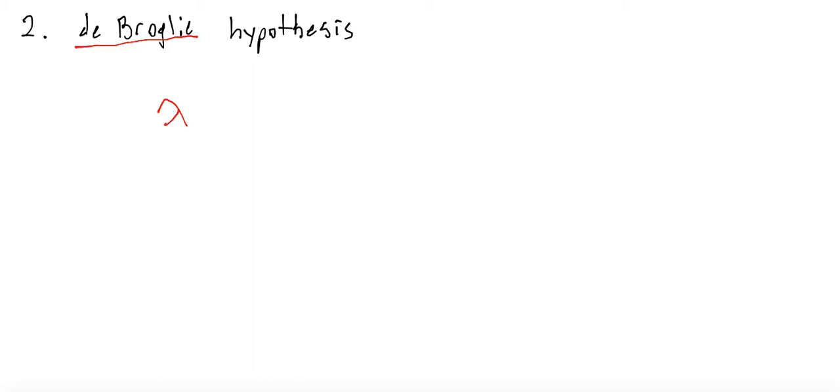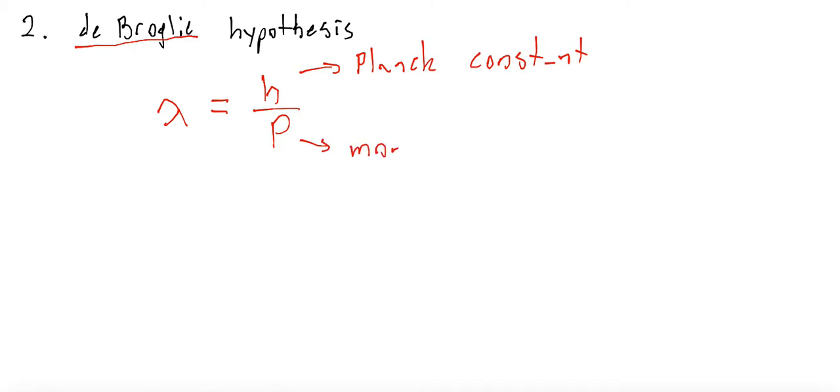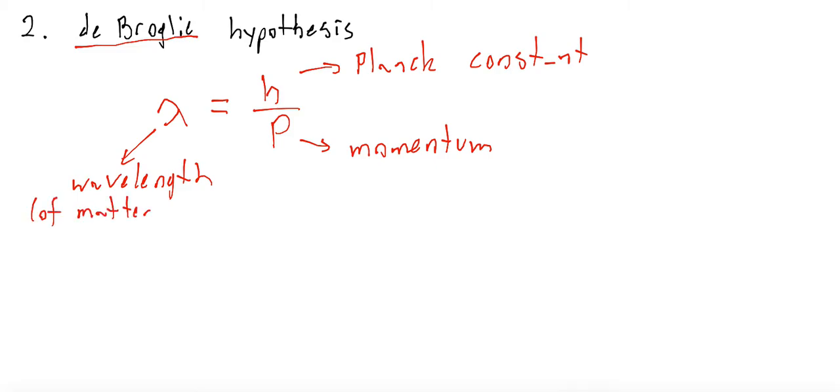He links wavelength of matter wave with momentum by a simple relation where h is of course the Planck constant, p is the momentum, and lambda is of course the wavelength of matter wave. He called these waves of matter de Broglie waves, and the wavelengths of these waves de Broglie wavelengths. So here we can also use the term de Broglie wavelength.